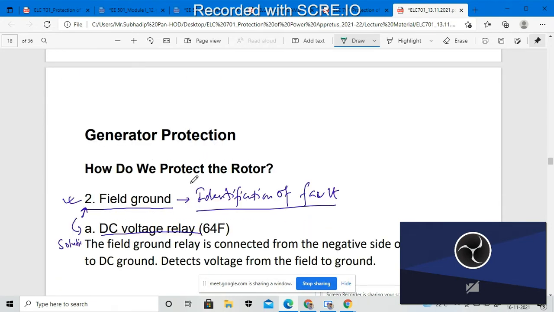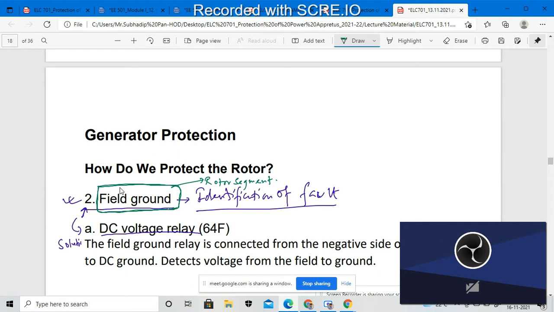So how could I protect the rotor? The second one is field grounding. The field grounding will be divided into two different segments: the first cycle, that means first ground, and the second ground. This will be the fault that appears in the rotor segment due to any reason, during the grounding operation.